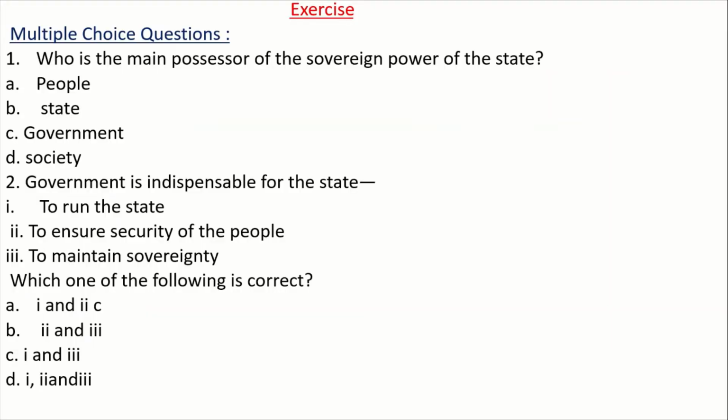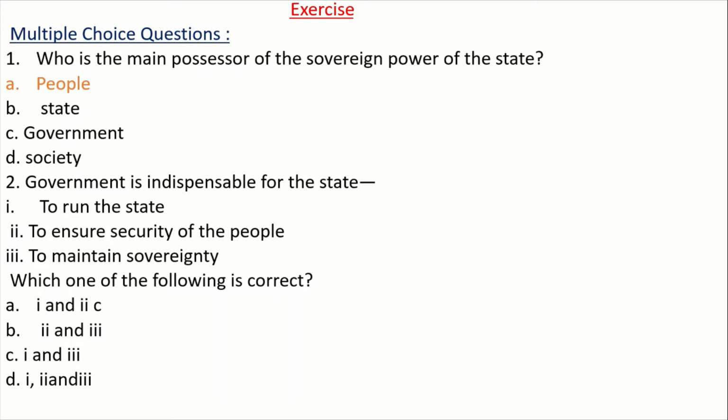Now, I will explain your exercise problems. At first, multiple choice questions. Number 1, who is the main possessor of the sovereign power of the state? And the answer will be people.